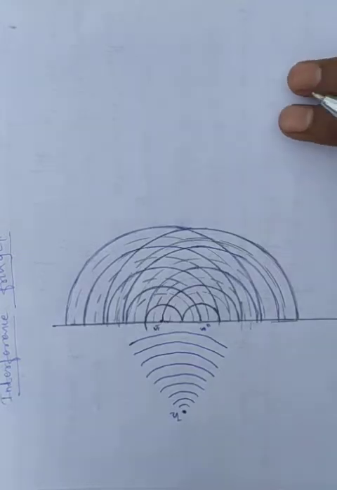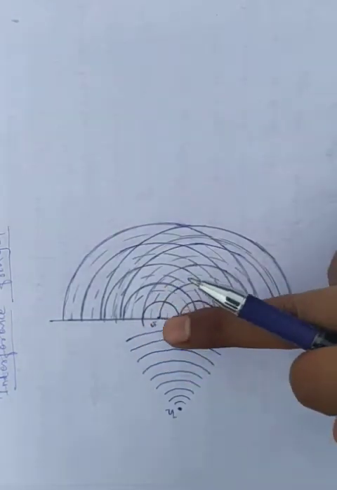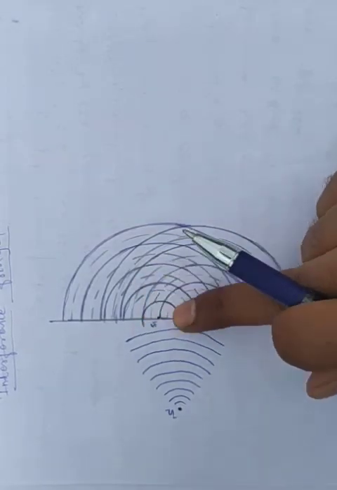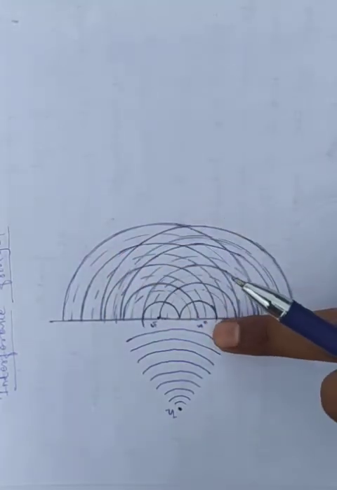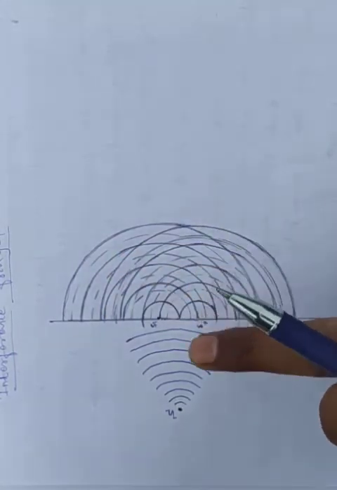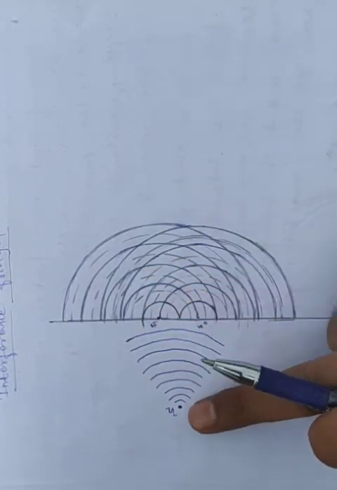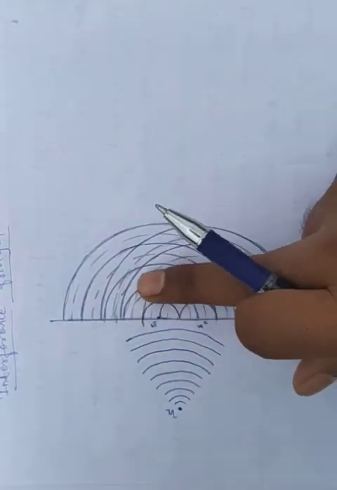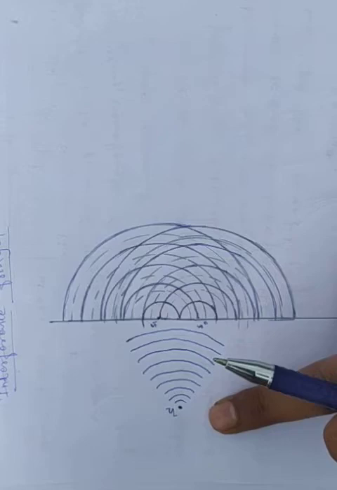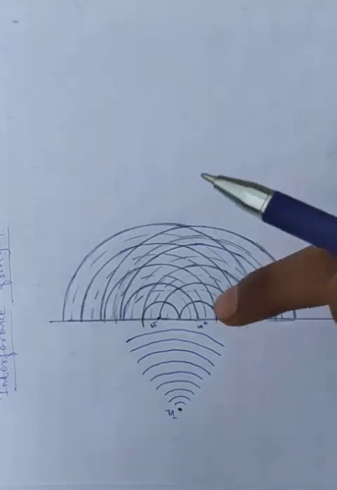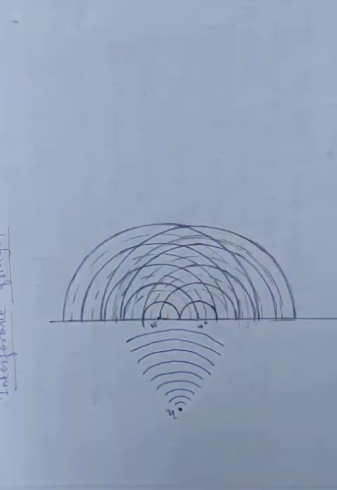Observe carefully. When the wave front is incident on S1 and S2, again from S1 we get wave fronts like this, and again from S2 we get wave fronts. Whatever wave fronts form here are due to these sources. These two are getting light from the same source, so that is why they act as coherent sources. We know coherent means the same amplitude and frequency, so these act as coherent sources.